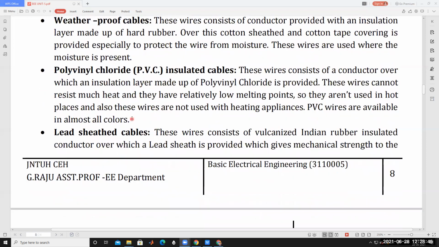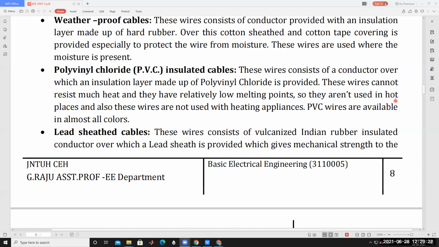Next, polyvinyl chloride insulated cables, PVC. These wires consist of a conductor over which an insulation layer made of polyvinyl chloride is provided. These wires cannot resist much heat and they have relatively low melting points.